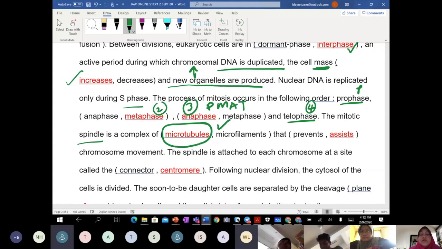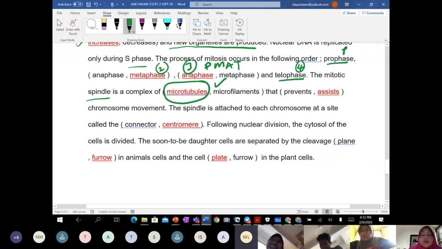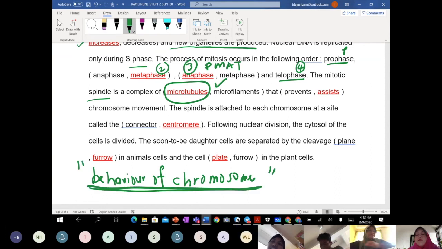Okay, class, what we're going to learn in chapter 3 is the behavior of chromosomes. Behavior of chromosomes. So in chapter 3 we are going to observe this. Remember class, in chapter 3 there is nothing else you study or discuss. We are learning about the behavior of chromosomes.